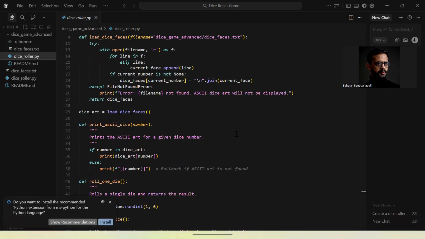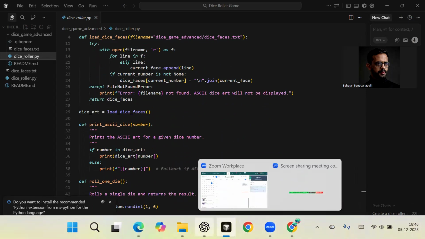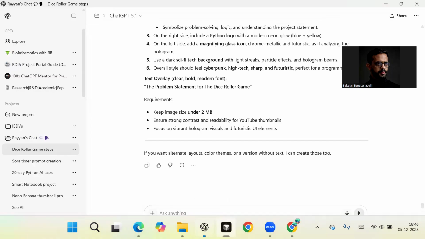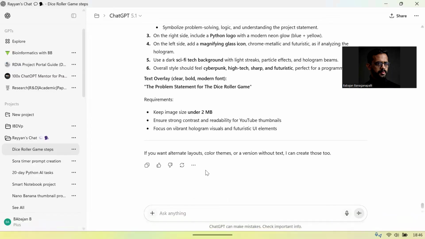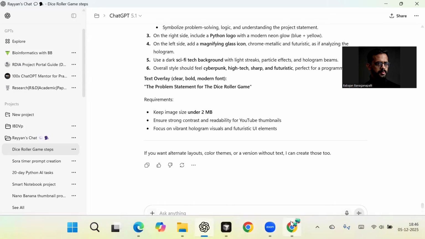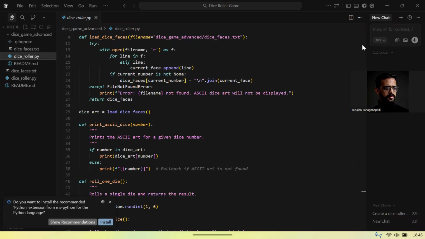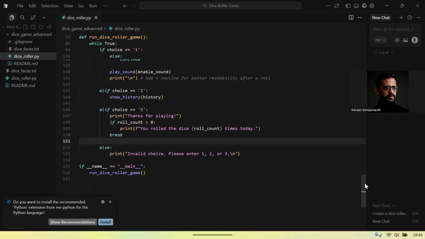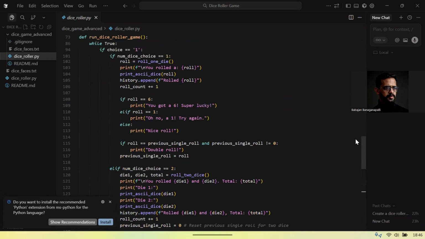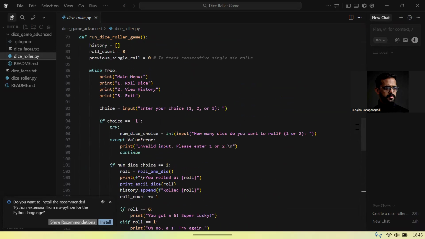We also planned to keep track of the previous rolls so we could detect a double roll. And finally, we wanted the game to exit gracefully with a friendly message like, "Thanks for playing. See you next time." It's right here. This is all the code.